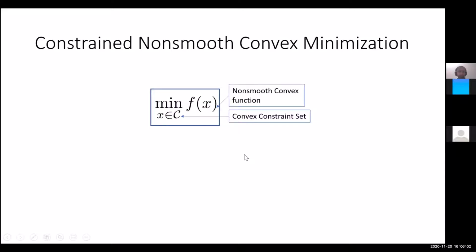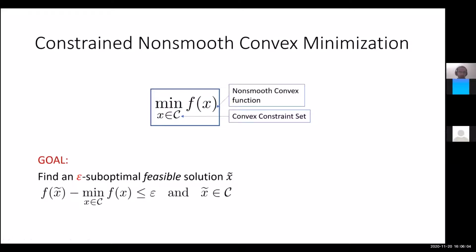And our goal is to find an epsilon suboptimal feasible solution x twiddle. So we want feasibility: x twiddle has to be in the constraint set C. And we want epsilon suboptimality, meaning that the function value at x twiddle is off from the minimum value by at most an epsilon value. So you want to find an x twiddle which is first feasible, so x twiddle is in C, and then the function value suboptimality is at most epsilon. That's our goal.